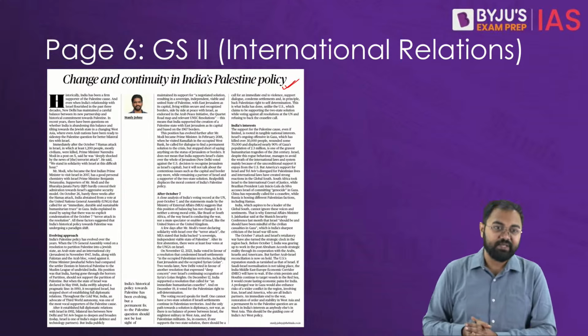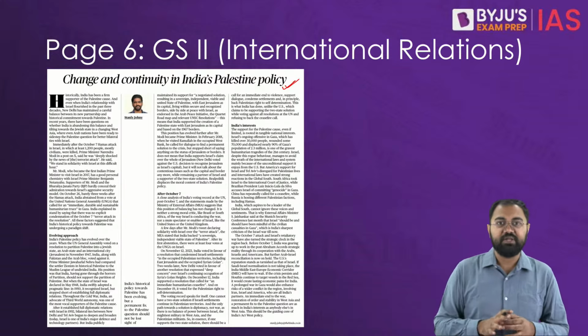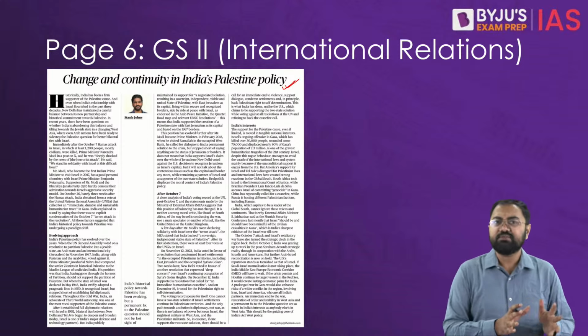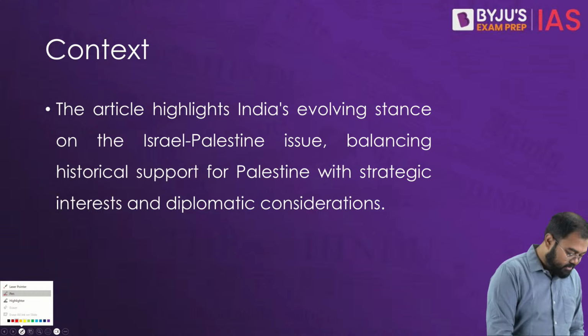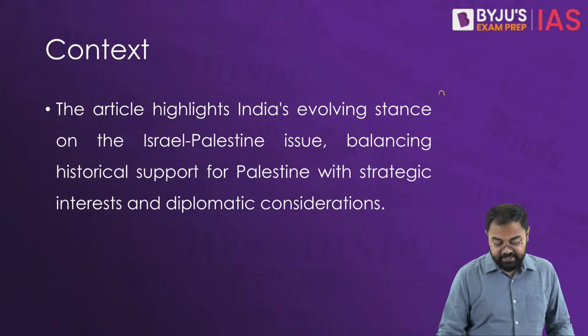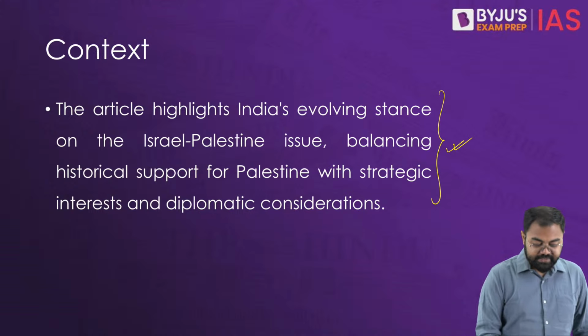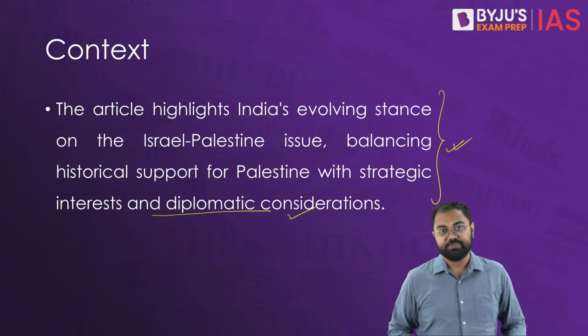It lays down the entire history of what has been happening until now, and what India has been doing in the past few months. The context of this article is that it highlights India's evolving stance on the Israel-Palestine issue, balancing historic support for Palestine with strategic interest and diplomatic considerations.